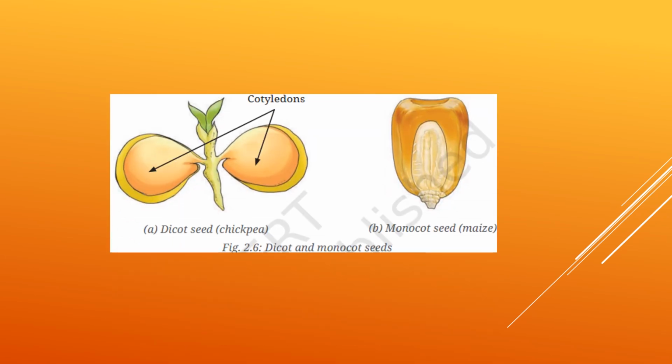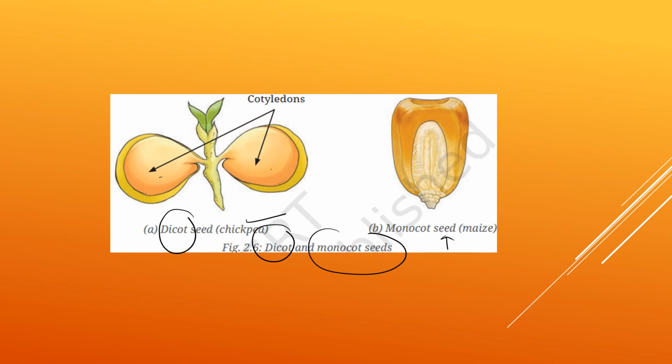So after the roots, let's talk about the seed. Here you can see on the screen dicot and monocot types of seeds. Dicot seed we can see in the chickpea. This is the best example for that, where you can see two cotyledons. That's why it is called dicot. And monocot means only a single cotyledon, that is in the maize.